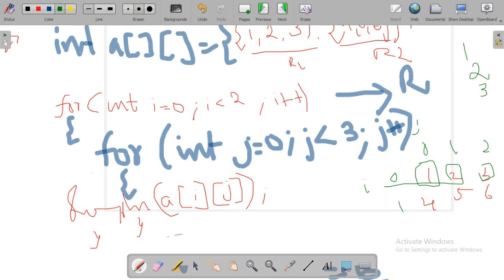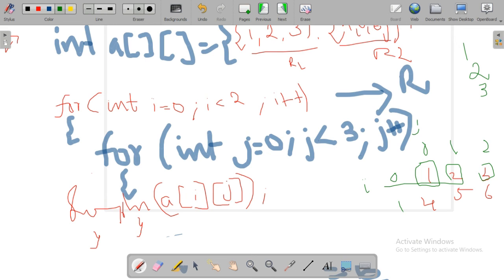After executing this inner loop, when it becomes false, it will come out of this j loop and it will increase that i loop. So yes, that concept you know, that inner loop, outer loop, nested loop concept, according to that it will do. So for printing a 2-dimensional array, we need 2 loops. Nested for loops are there, just to print a of i j.